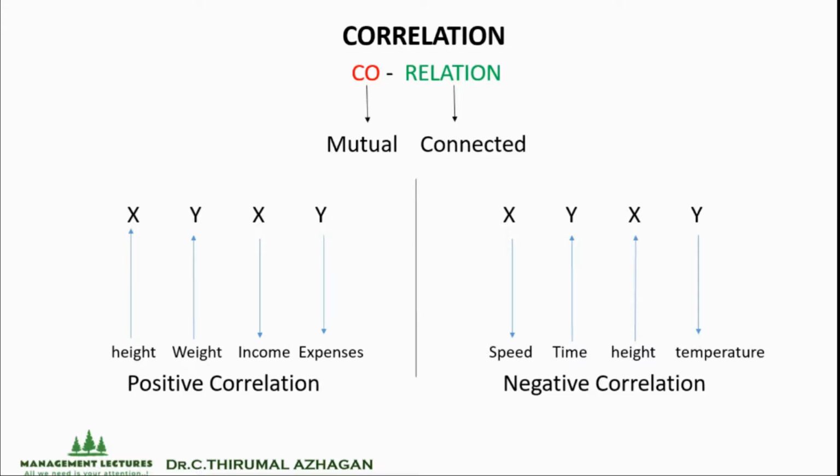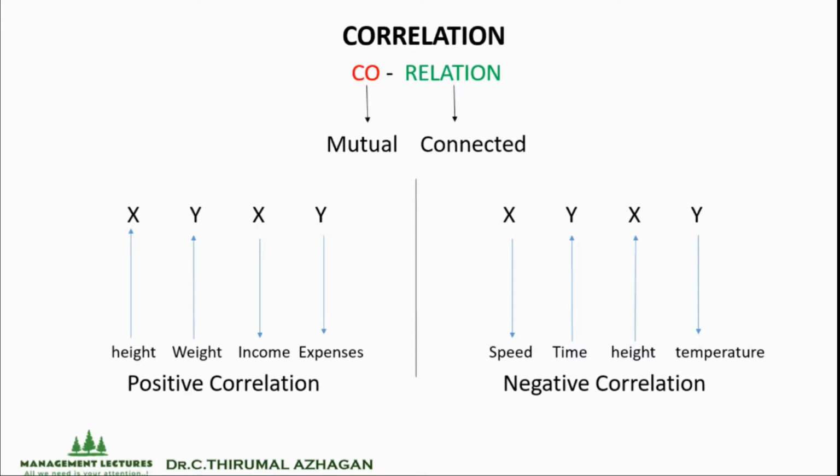Whereas in negative correlation category, the same x and y variables I have taken. For the first category, x denotes the speed of the car or the bike, whereas y variable denotes the time taken to reach a particular destination. So here, when the speed decreases, automatically the time to reach the destination increases. So here it is vice versa. When one variable decreases, another variable tends to increase.